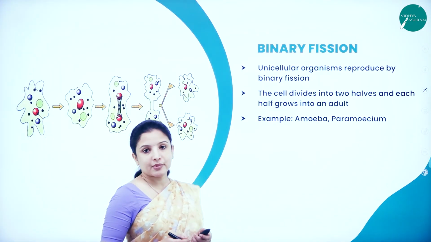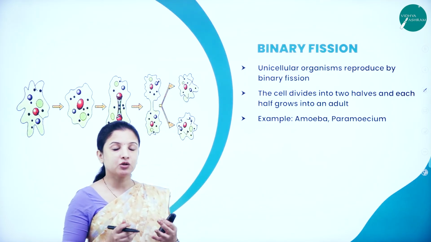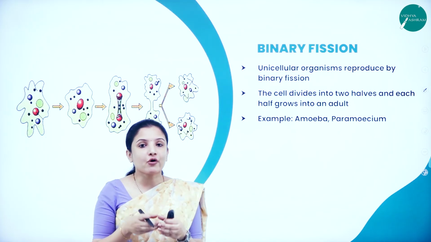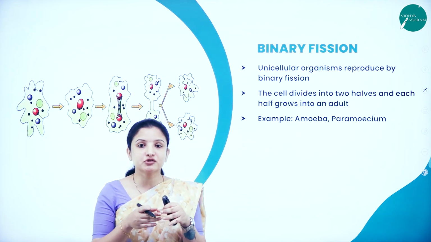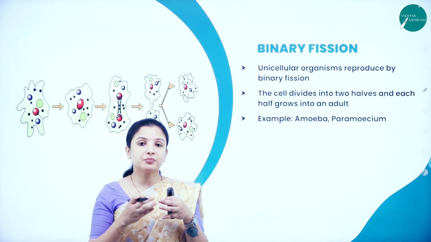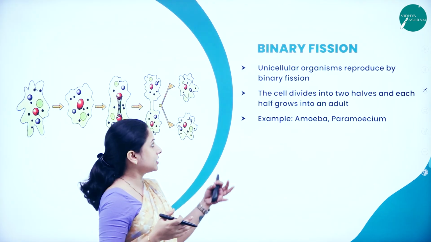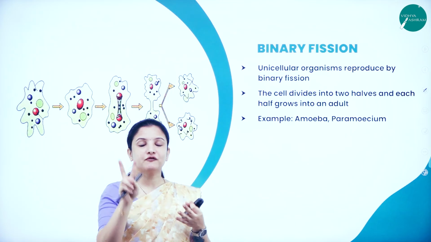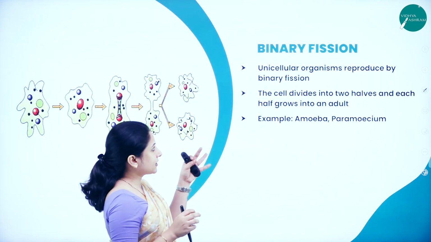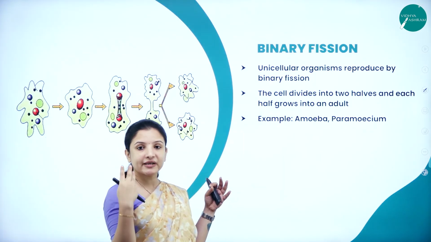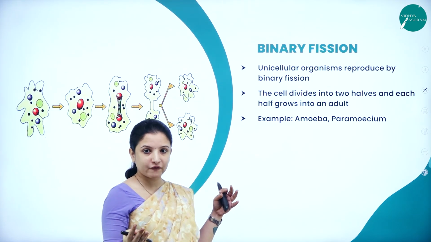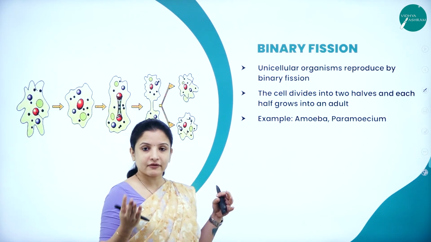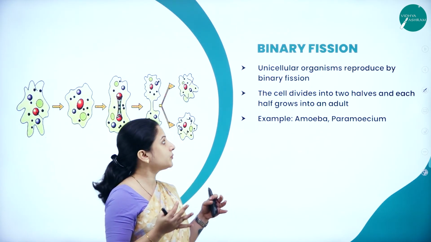So first, talking about binary fission. Here the word itself says fission. Fusion means to join something, right? But fission is to break something. Here the breakage of an organism is occurring. So binary means two. One organism divides to form two organisms. So that is binary fission. Now the number has increased. Therefore, it is a form of reproduction. But are male and female gametes involved here? No. Therefore, it is an asexual method of reproduction.